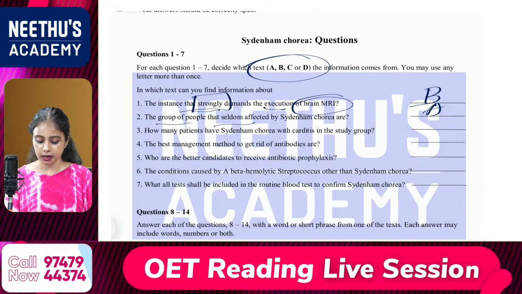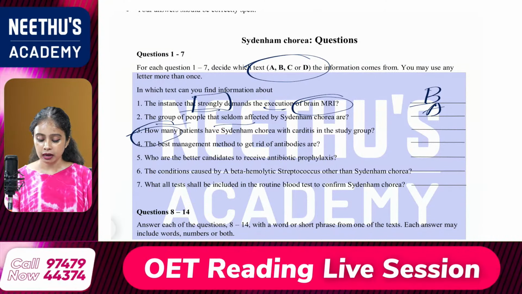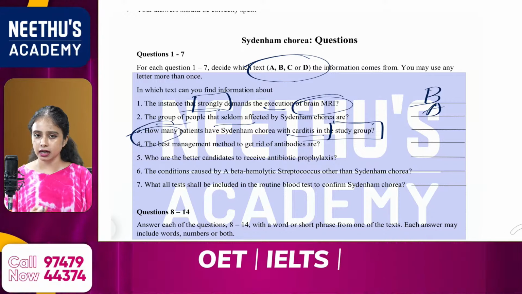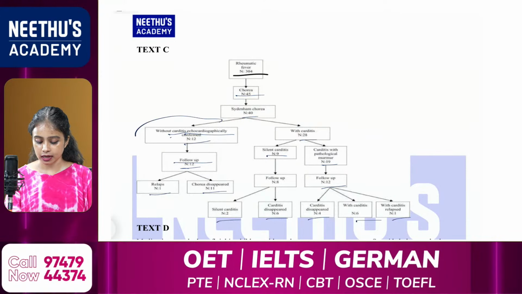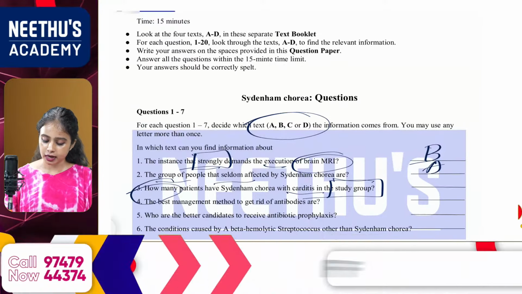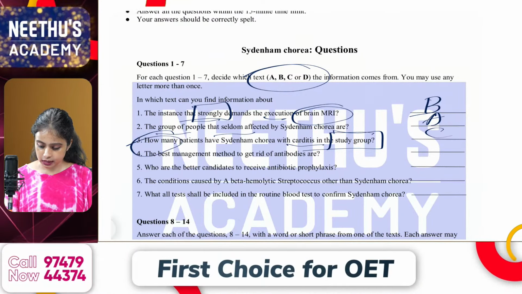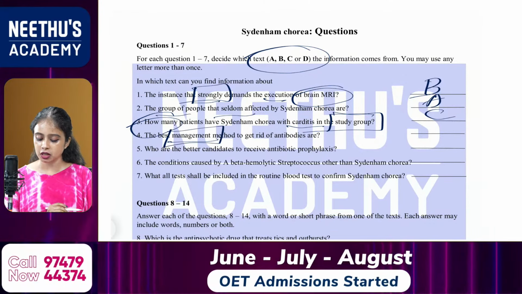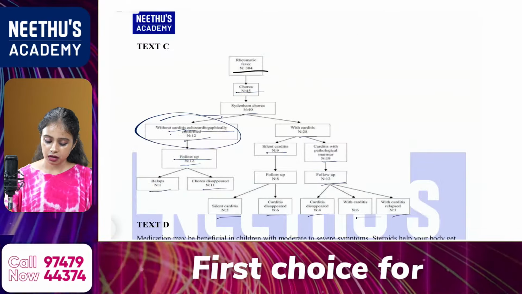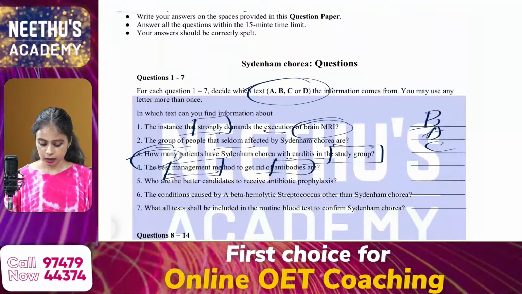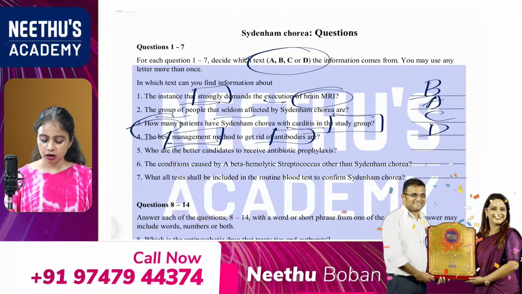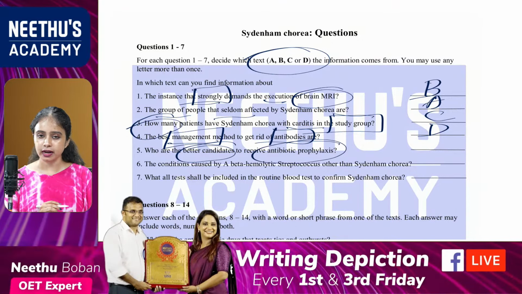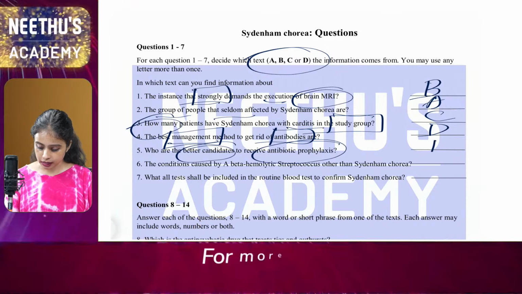Third question, how many patients, they need a number, okay. Patients have synonym chorea with carditis in the study group. So as I know, carditis and study group is mentioned in text C, as you can see here, this particular box. So my answer is from text C. Okay, then the fourth one, the best management. So where they have mentioned the management, antibodies, everything, and that is in text D, all about the management. Fifth one, who are the better candidates to receive antibiotic prophylaxis? Again antibiotic, that is from text D.